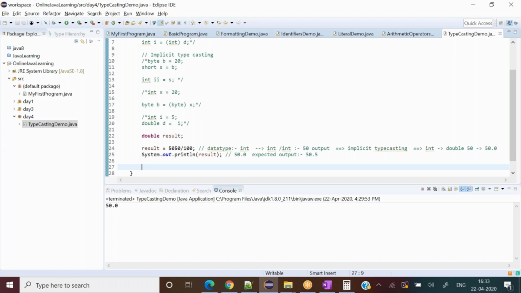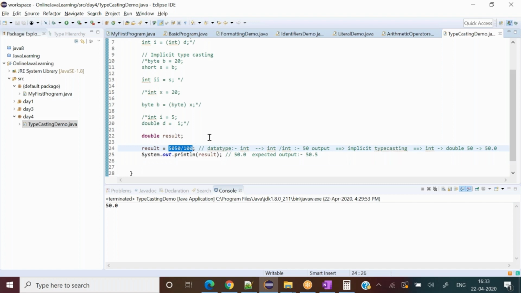So the result is 50. So the 0.5, what can we say about that? It will not come because integer will give us the integer value only. It will discard the decimal part. So the output that has come for us is 50.